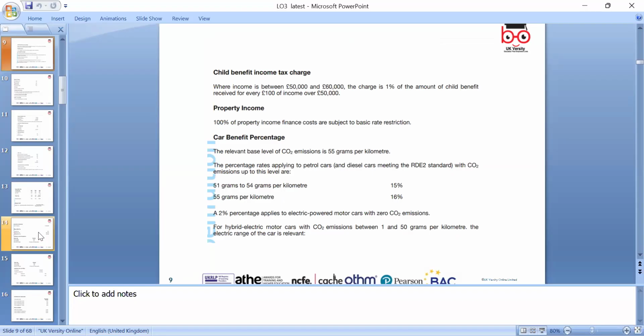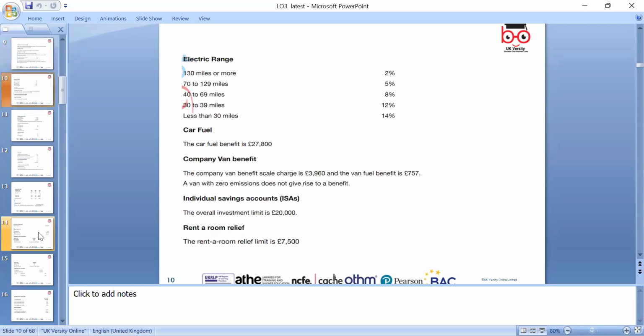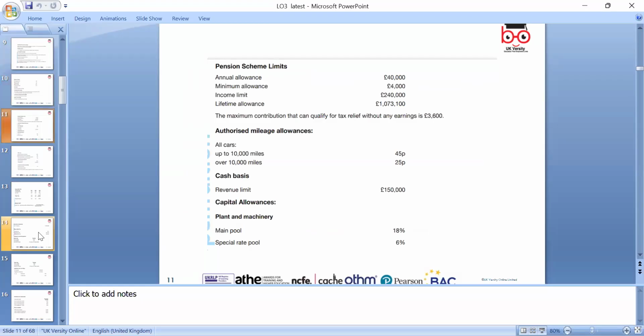So we need to be looking at the child benefits. Those will be reduced and charged the tax after the 50,000. We also need to look around the different cars and different car benefit in kind. Those we look around in terms of different pension schemes, annual allowance, minimum allowance, and the income limit, which we need to look around, 200 a lifetime.